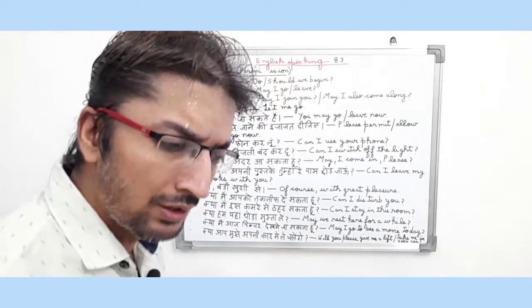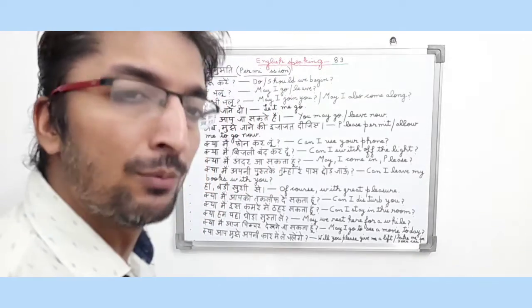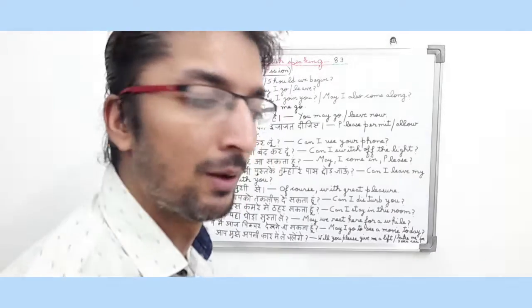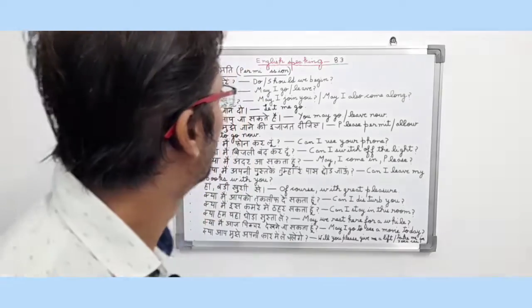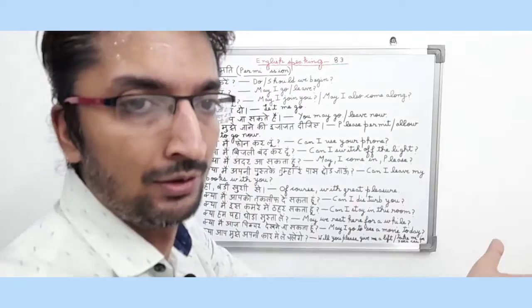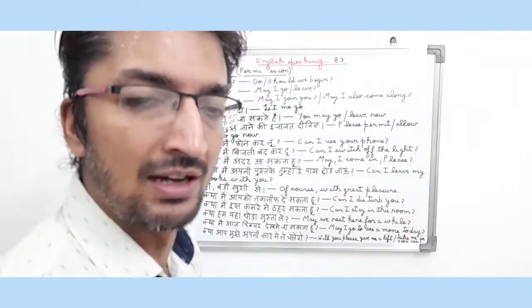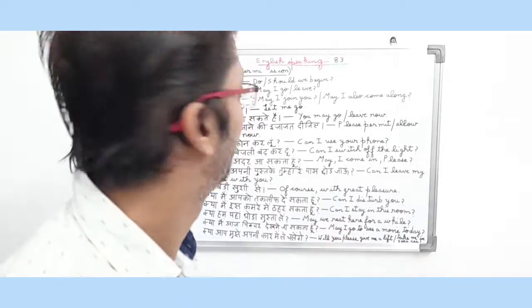Friends, as we normally know, whenever we do work, we normally take permission from others. Like if we want to enter a classroom, we normally take permission from our teachers: may I come in sir, or may I come in ma'am. So basically Anumati and permission means we are taking permission from another person to do work. As usual I will read the sentences in Hindi and side by side I will translate them into English so that it will be easier for you to understand.